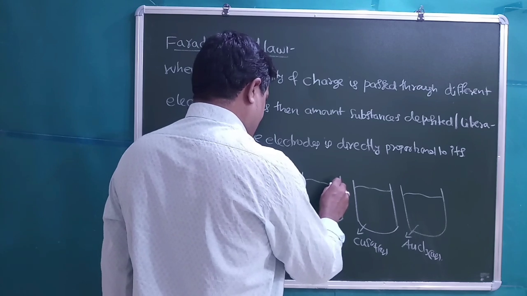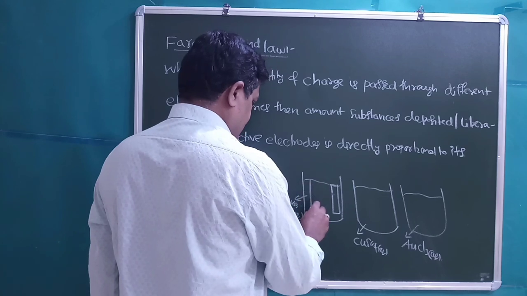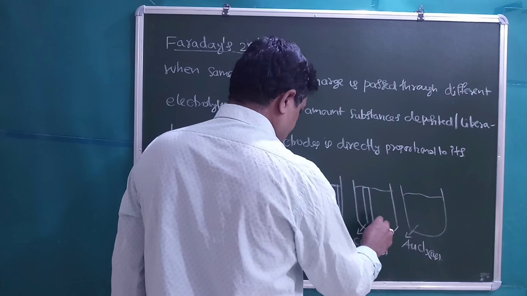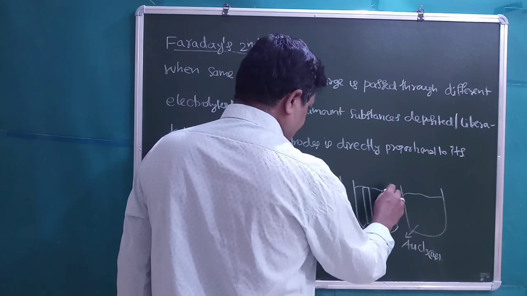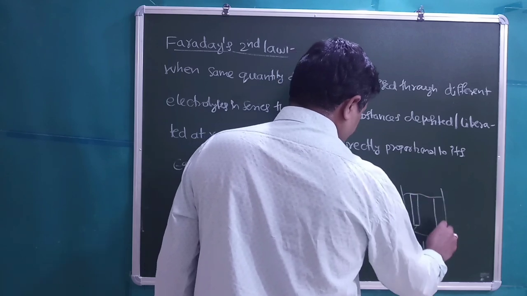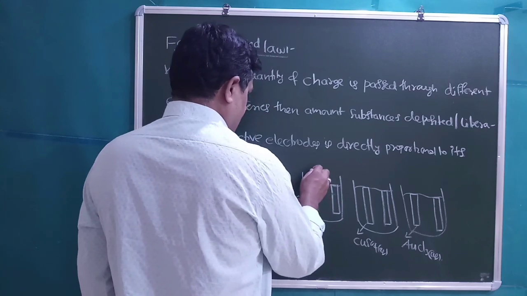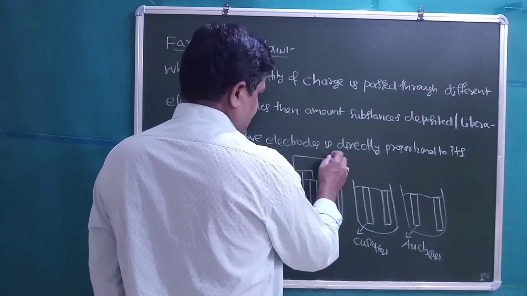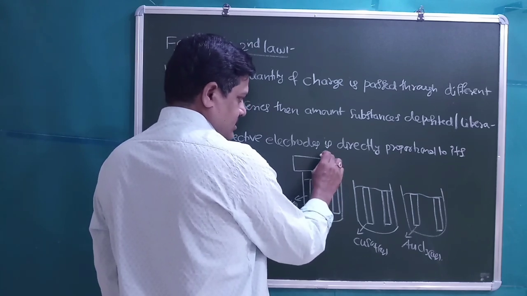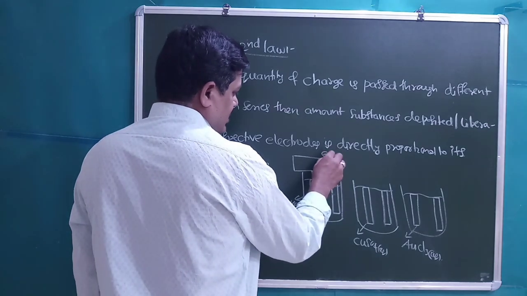Two metal electrodes are kept in each solution, and these are connected to the battery. Cathode is indicated with the small line, the negative terminal of the battery.